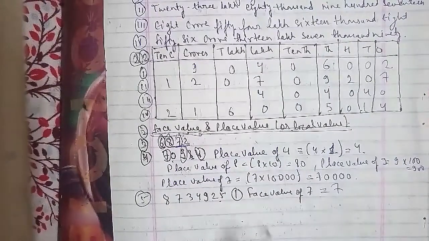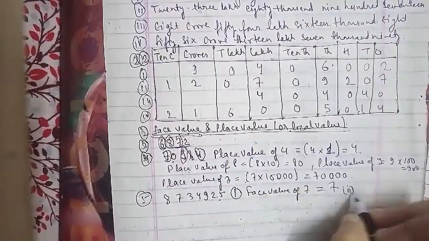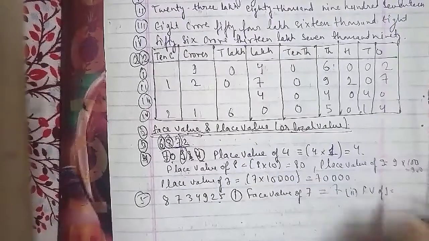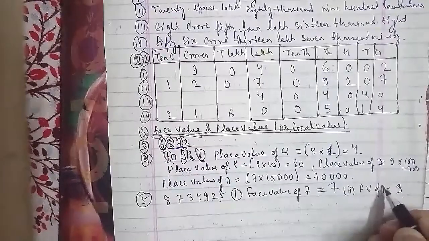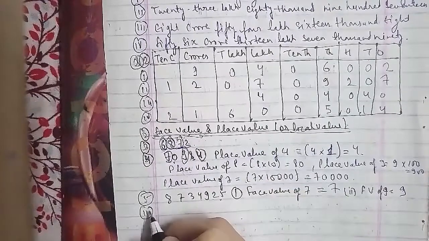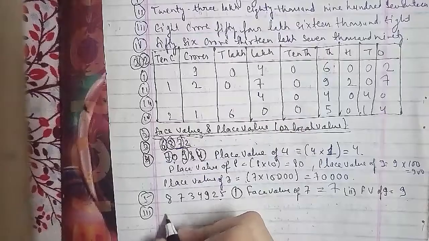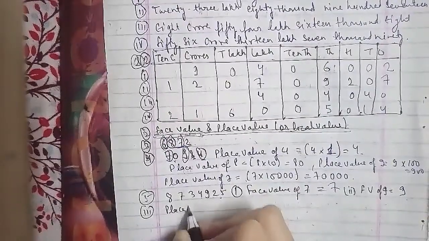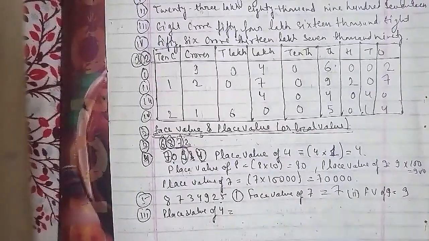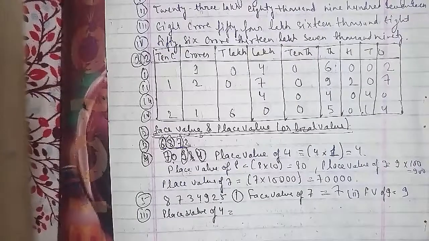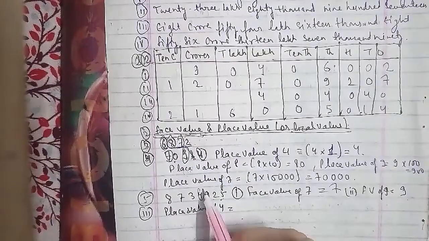The next question is the third one, which is the place value of 4. In terms of the place value of 4, we'll talk about it. Here the place value of 4: ones, tens, 100, 1000. So it will be 1000, so we'll multiply by 1000. So the place value of 4 equals 4 into 1000, that is 4000. Now we'll go ahead with the other one.